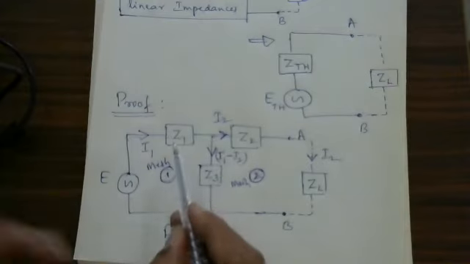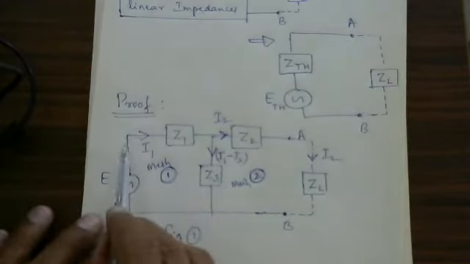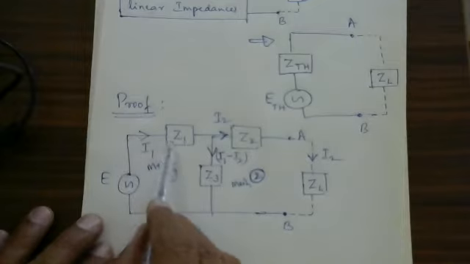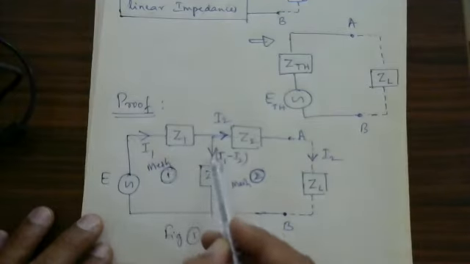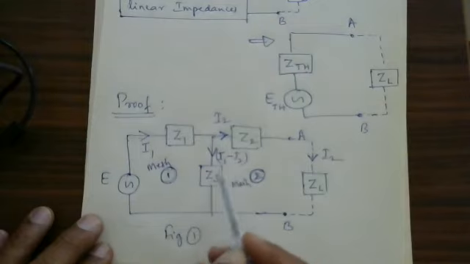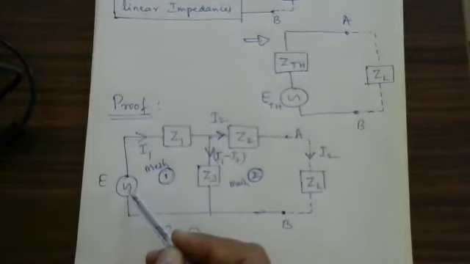If it is in the opposite direction, you take it with a negative sign.